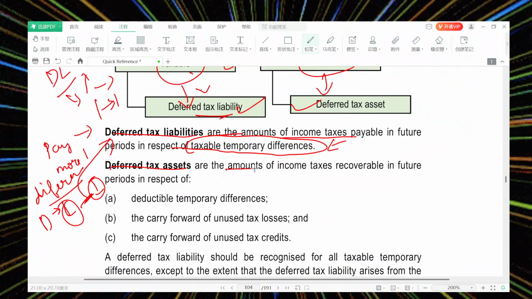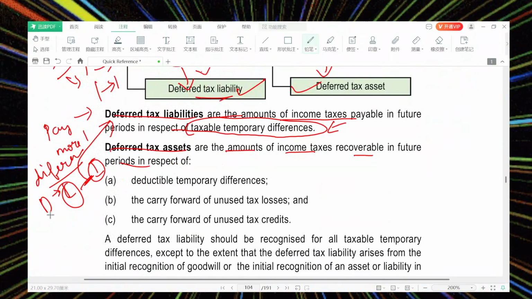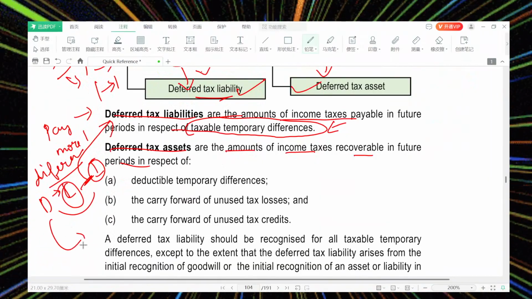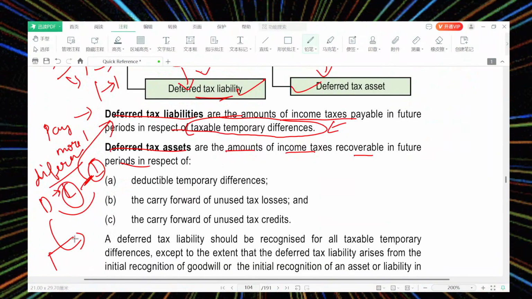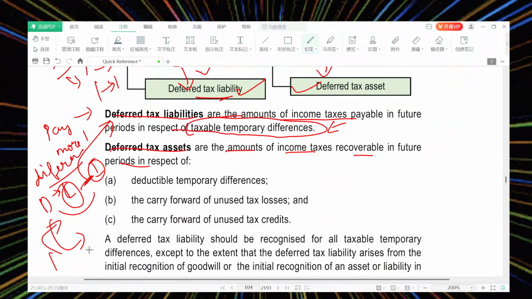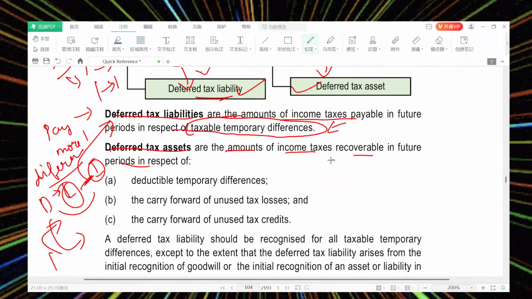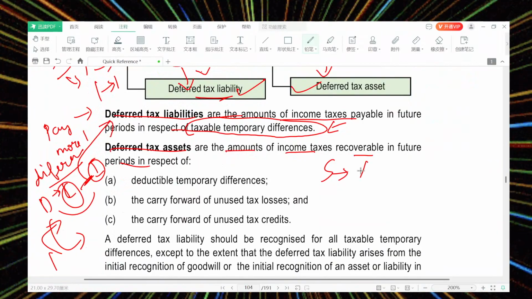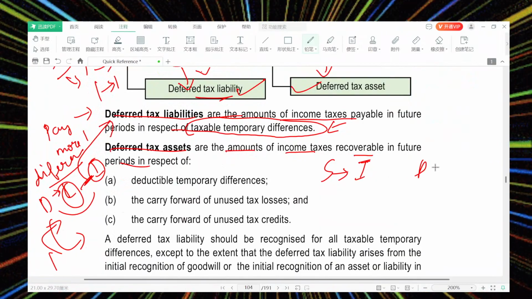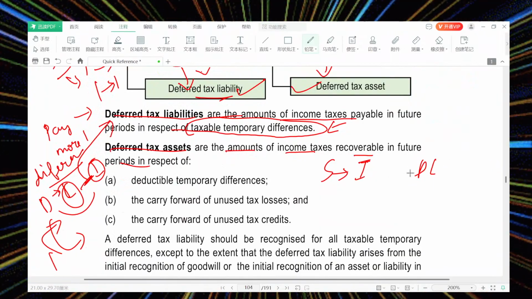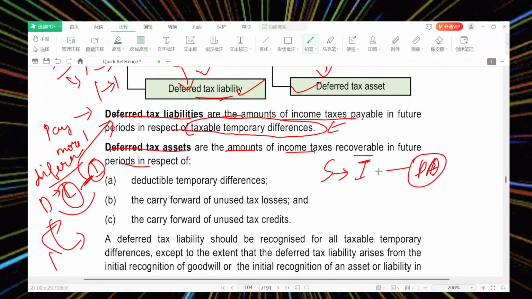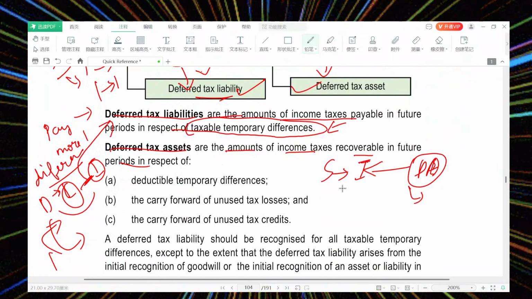Deferred tax asset is the amount of income tax recoverable in the future period. Sir, I had paid the tax right now. That tax I paid, I can carry forward until the circumstances arise where I can sort it with the actual income tax payable and deferred tax. I paid excess tax now than the income tax I need to pay.